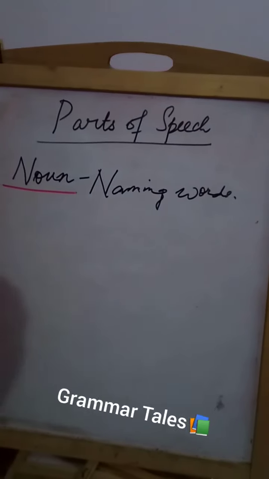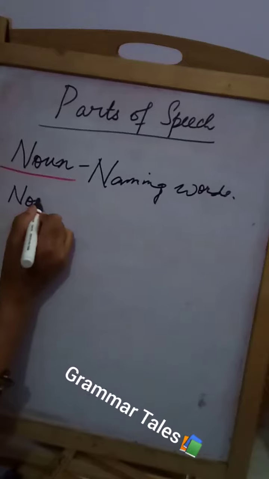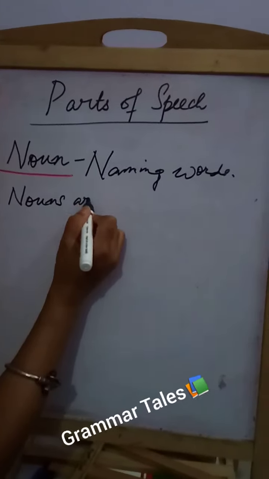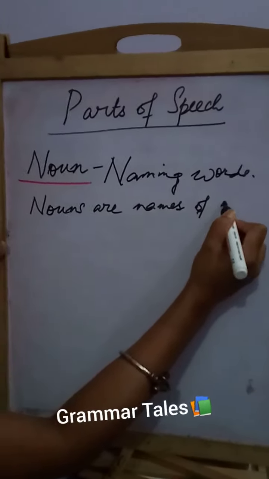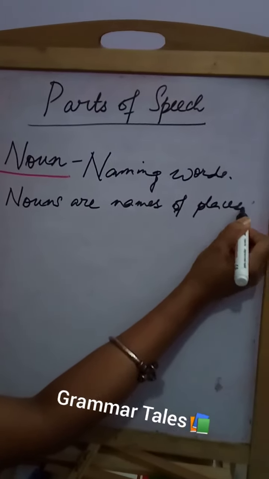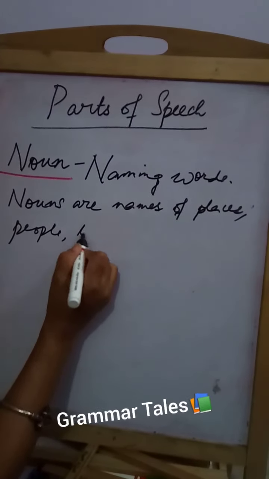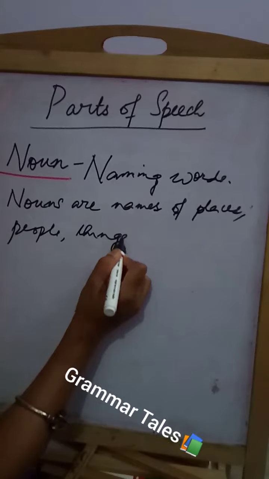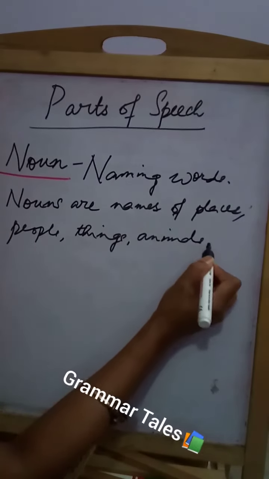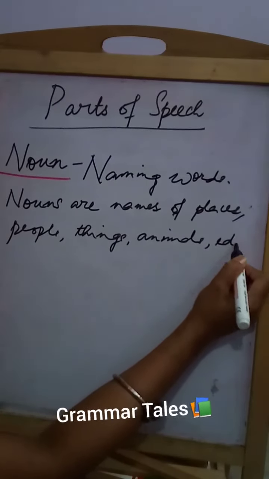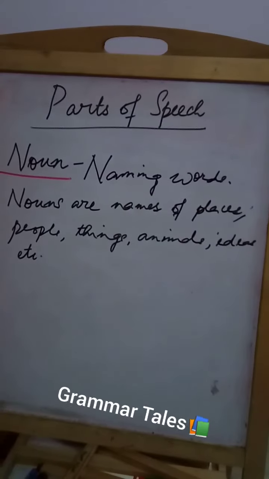Now let us go to the definition of noun. Nouns are names of places, people, things, animals, ideas, etc. So what are nouns?